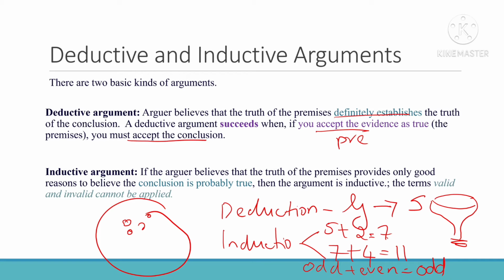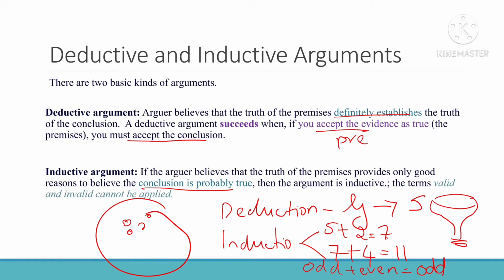If the evidences are true for sure, then the conclusion should be and will be true in any case. That is a deductive argument.